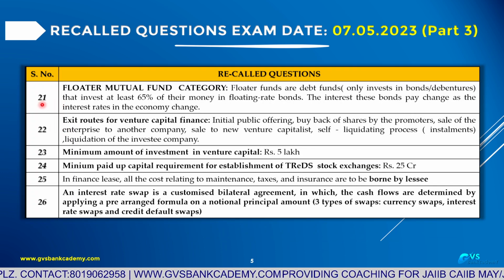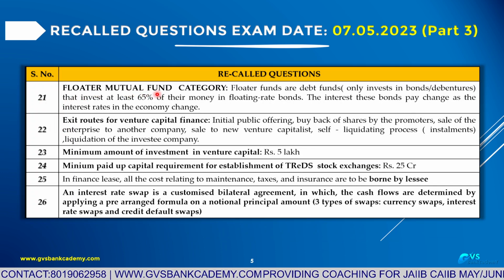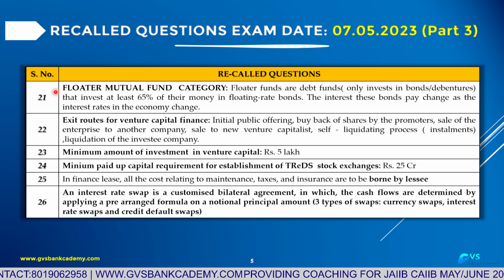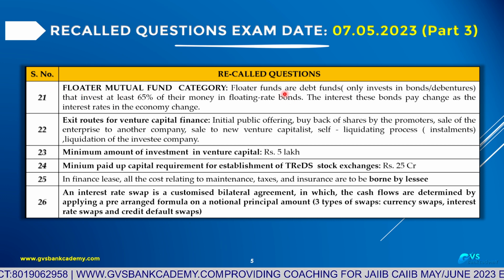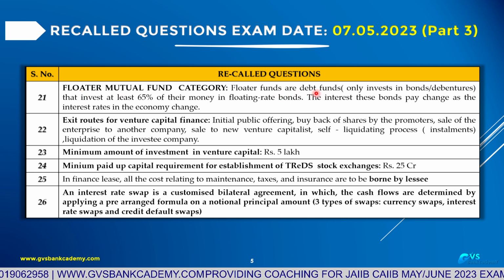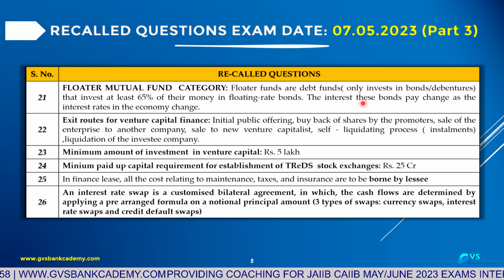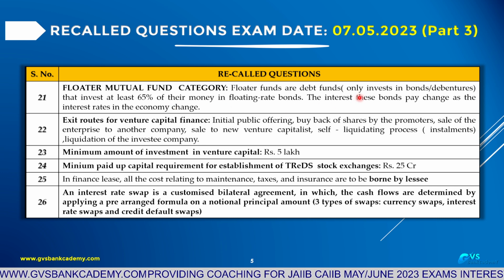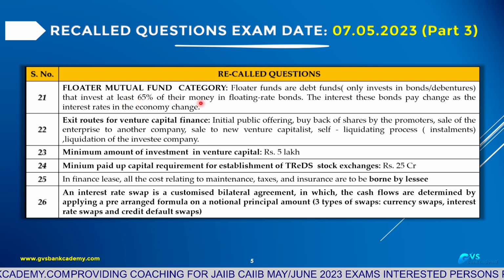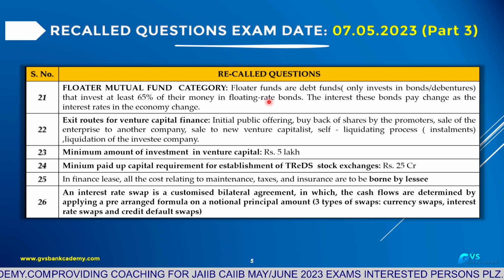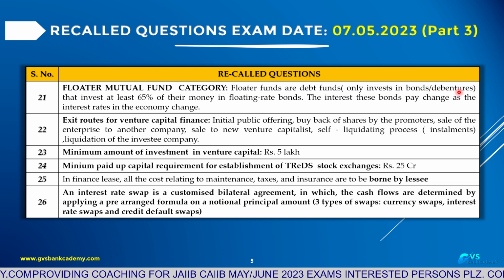Then question number 21. Floater mutual fund category. Floater, F-L-O-A-T-E-R. Floater funds are debt funds and they can only invest in bonds and debentures. Floater funds are only debt funds, bonds, debentures, and at least 60% of their income they can get from floating rate bonds. These bonds or debentures are floating rate.